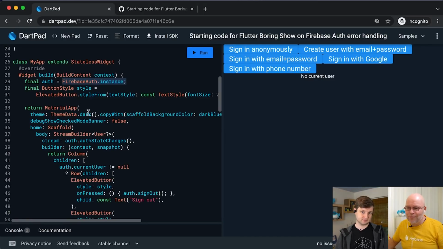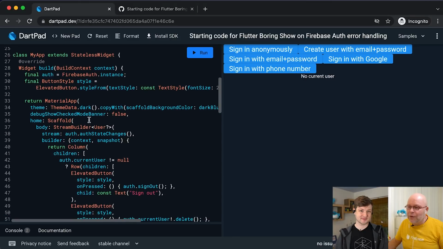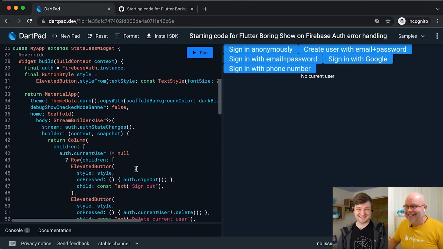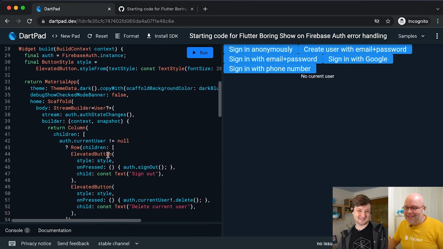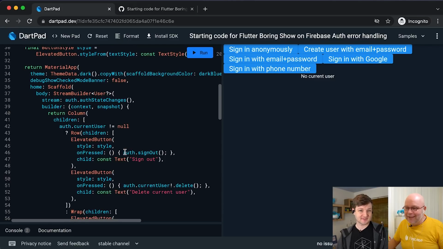Most of this code should mean more to most people than to me. But I actually already created some Firebase handling code. So what you can see on the right here is that I have a ton of buttons and I have no current user, which is the sad trombone, right? Like we want to show a user. Yeah, thank you. I like that. Well, here are my buttons. You can see that I accidentally forgot to remove some code that already calls the API.